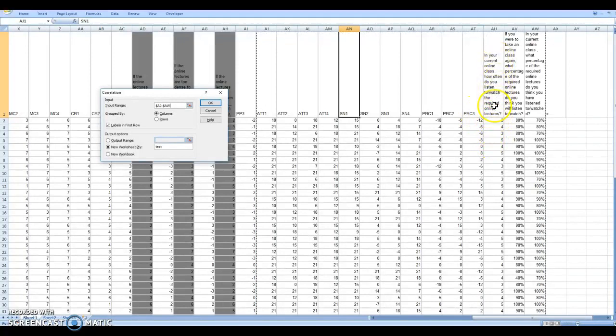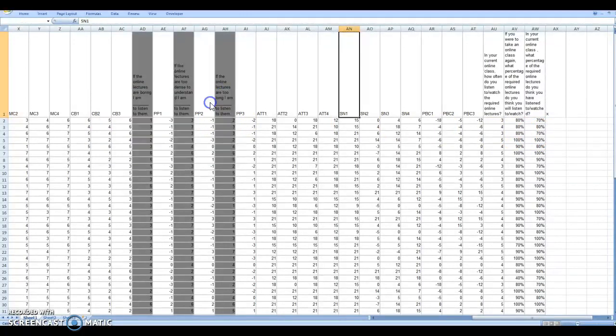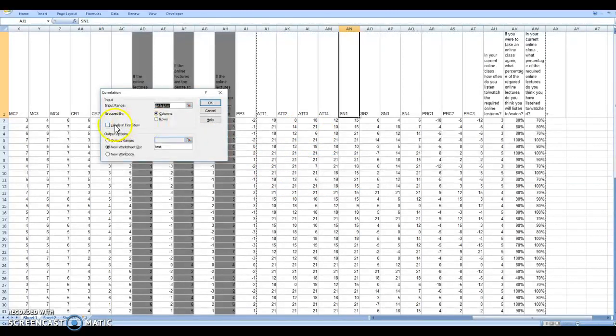In your current class, how often? If you do it again, how much do you think you'd end up watching? And then what percentage have you watched in your current class? Right? Now, if I didn't say labels in the first row, I'll show you what happens. I'm going to hit OK. Instantly I get an error message. It says it can't do it because there is non-numeric data, which are these labels. So we're going to try it again. We're going to say labels are in our first row. And so that's very important.